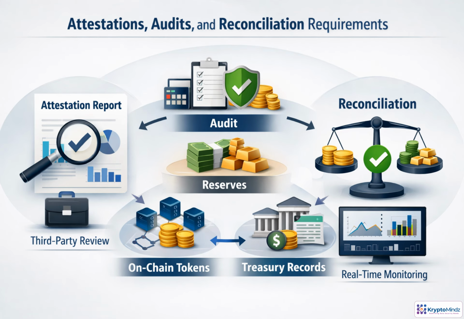Trust in a regulated stablecoin is built through evidence, not promises alone. Attestations provide periodic, third-party confirmation of reserve balances and token liabilities. Audits go deeper: testing controls, financial reporting, reserve management, and operating procedures. Reconciliation connects the core data: on-chain supply, pending mints and burns, reserve accounts, and treasury records. When that matching happens continuously, institutions can detect variances early and manage settlement risk before it becomes a crisis.